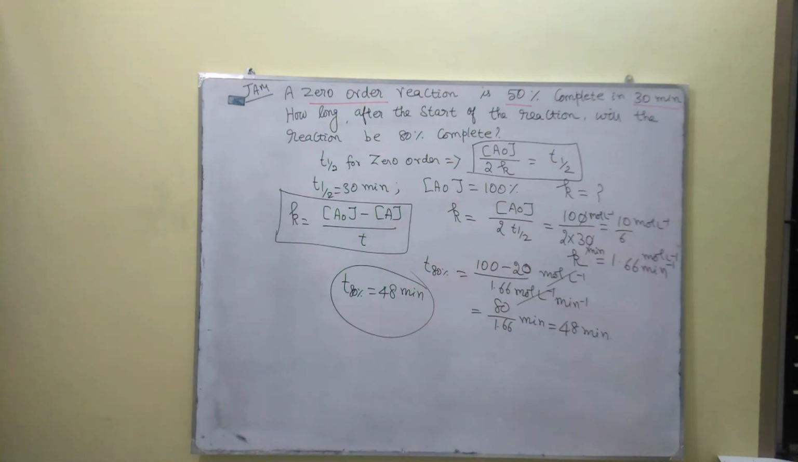So the strategy to solve the problem is: T half is given. From the T half value, we calculate the rate constant. The rate constant from T50 stays constant for the complete reaction. Then T80% is calculated from the integrated rate expression. So this is the solution for this question. We get the answer of 48 minutes.